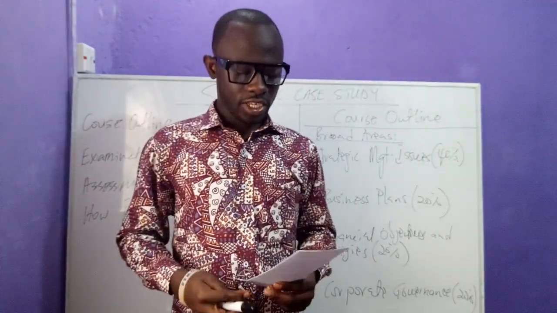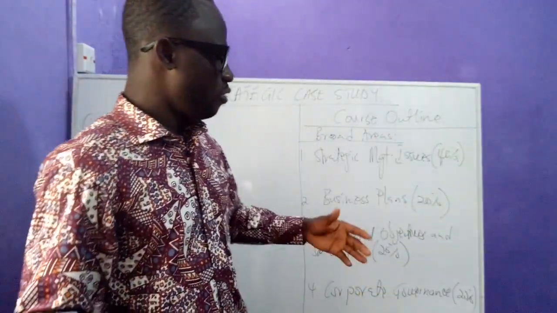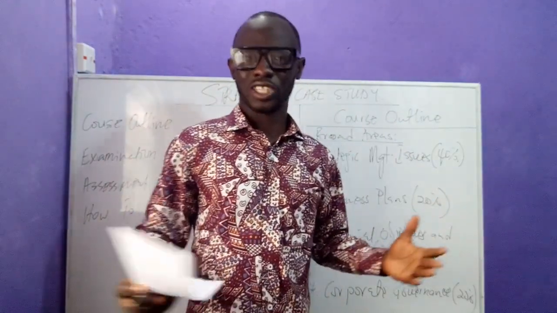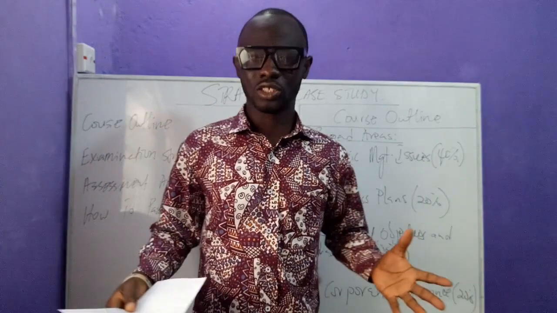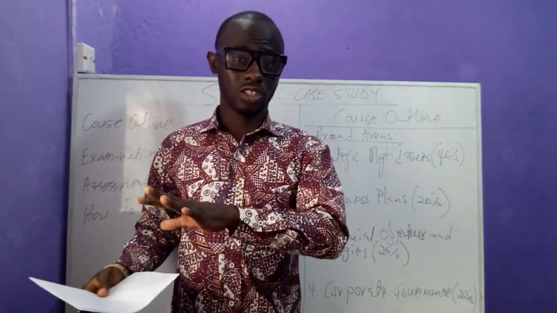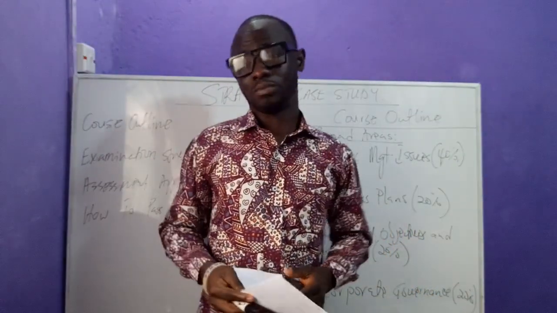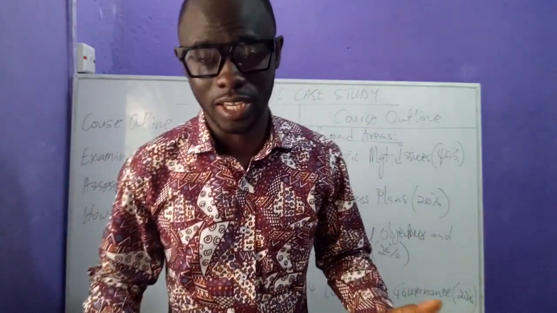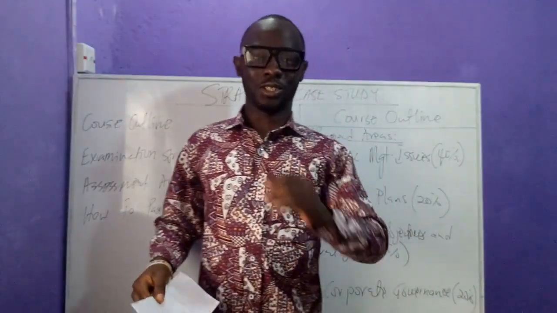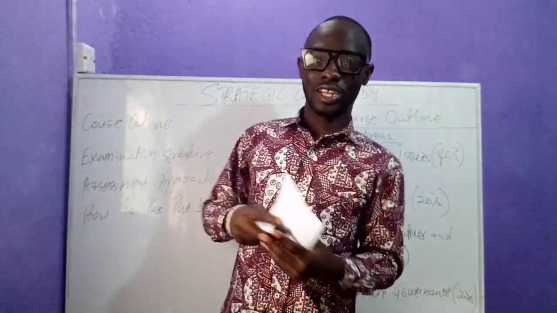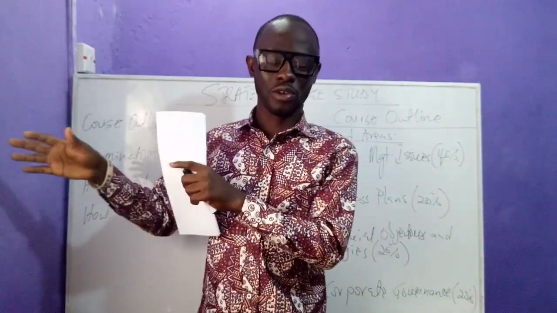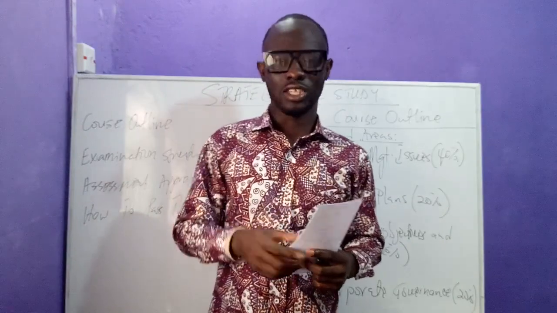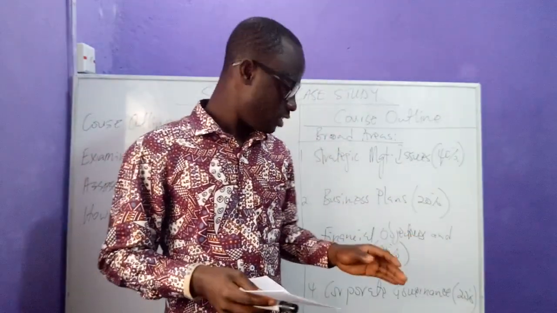So let's look at the key details of each of these. When we talk about strategic management issues, what are some of the things we're going to be discussing? When we talk about business plans, what are some of the things we're going to be talking about now? I don't want you to take your mind to a business plan like a company starting a business, where you're supposed to prepare a business plan, doing an executive summary, blah blah blah. That's not where we're going, really. We'll be looking at this in detail later.